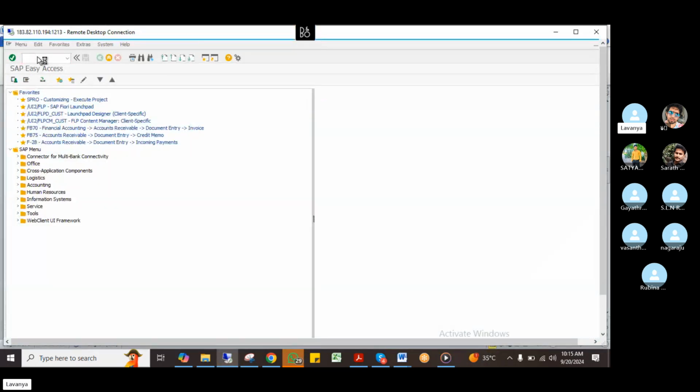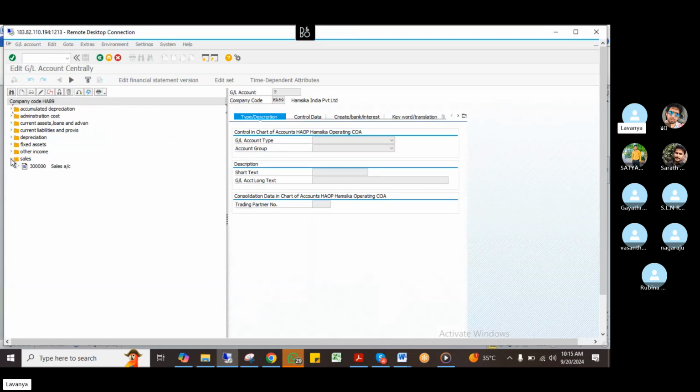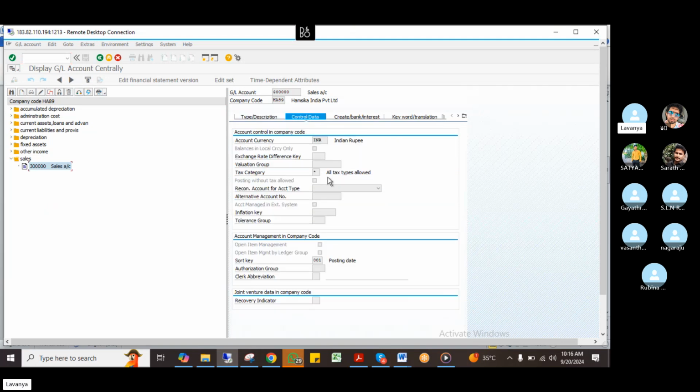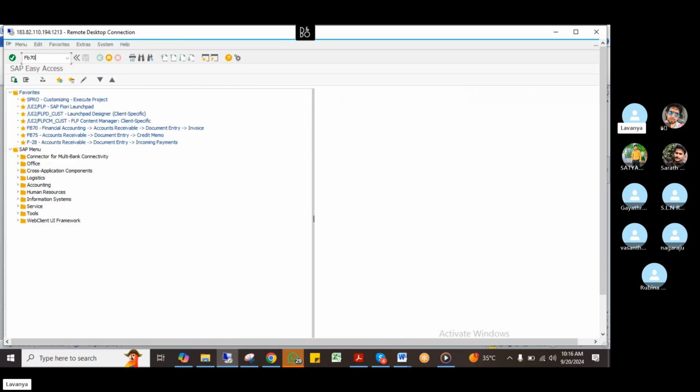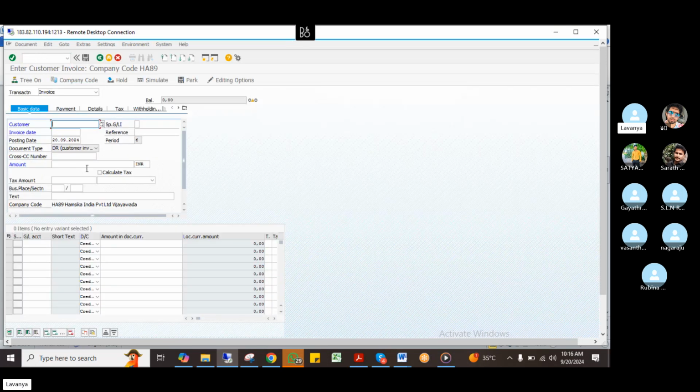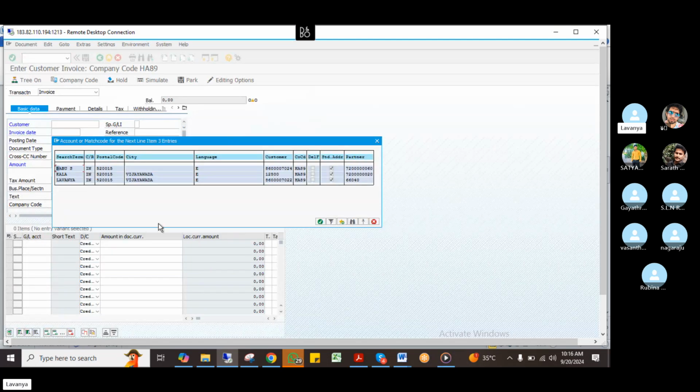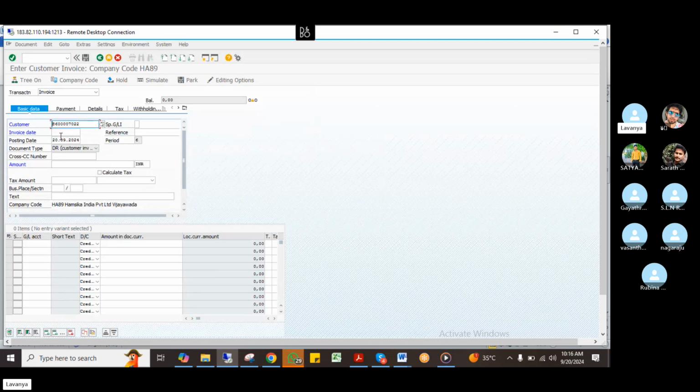Just go to FS00, remove the credit sales. Okay, go to sales and remove the tax portion. Here check whether tax is there or not. It is there, right? Okay, we can post directly TDS along with GST. Okay, come to slash and FB70. See what customer I'm having. I'm having so many customers, so I'll take this last customer. You can take any customer, then mention the copy and just take the calculate tax.